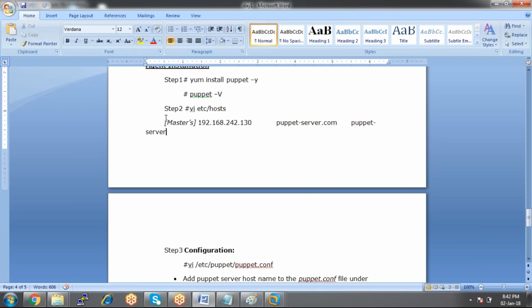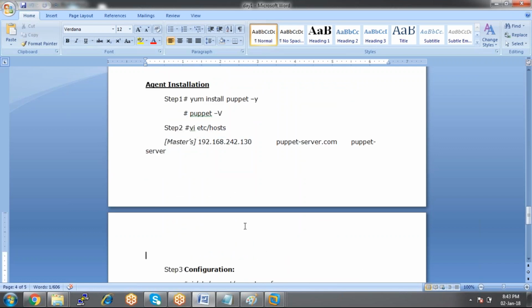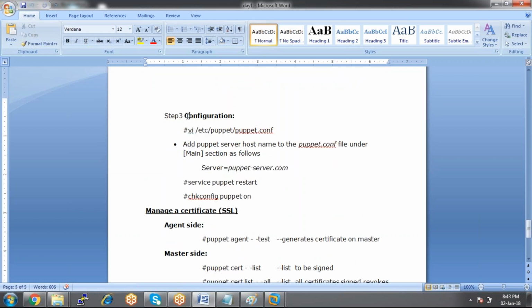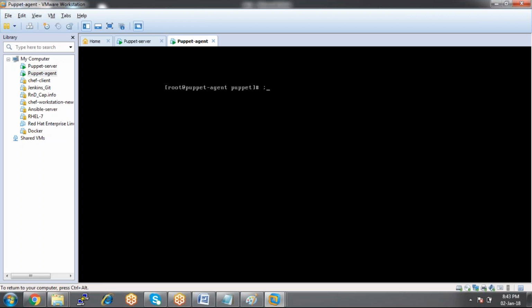So once you define the master IP address as well as the client IP address within the host file, the next part is the configuration part. We need to configure puppet.config on the client side. So what we need to do here is cd /etc/puppet. Once you install the puppet package on the client machine, you can see the puppet.config file.